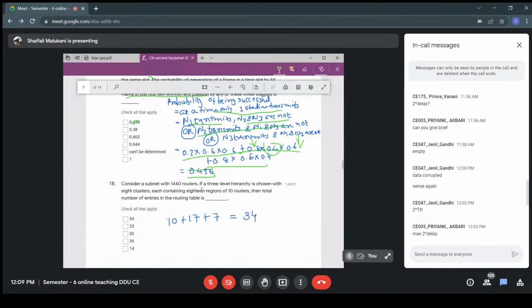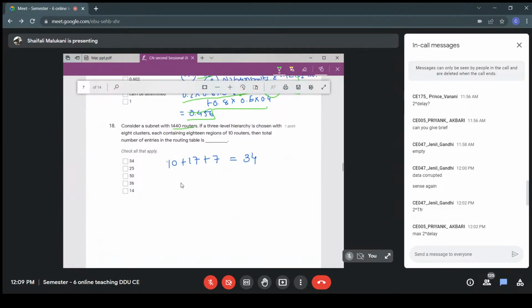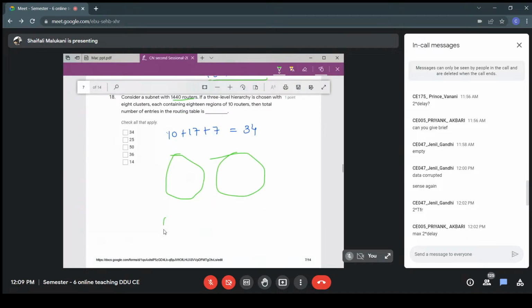Okay, what is the given information here? Consider a subnet with this many routers, a 3-level hierarchy is there. So what is the meaning? That's one, we have 8 clusters, right? In that way, we have 8 clusters.